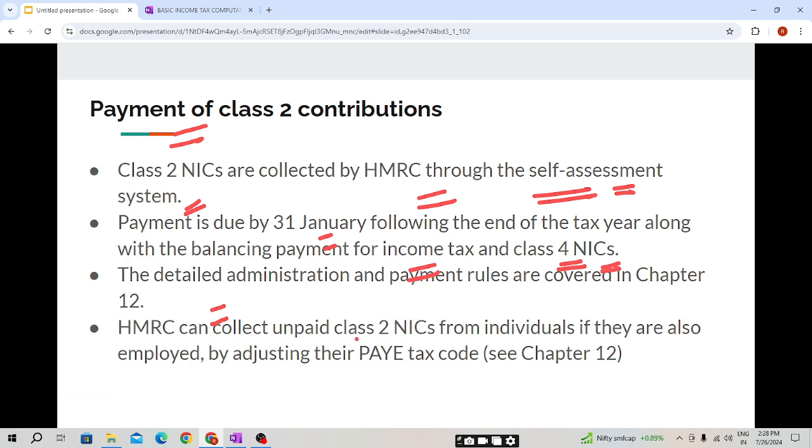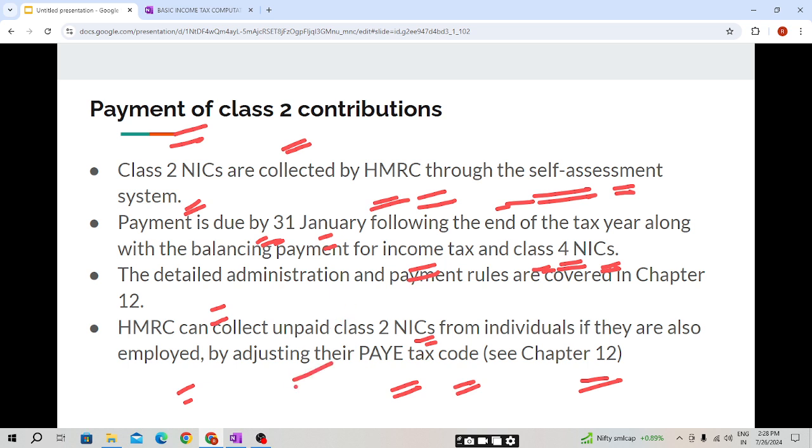HMRC can collect unpaid class 2 NIC from individuals if they are also employed by adjusting their PAYE tax code. We will be covering this in our chapter number 2. So the class 2 NIC are collected by HMRC through the self-assessment system. The payment is due by 31st January following the end of the tax year, along with the balancing payments for the income tax and class 4 NIC. We will be covering this in more detail in our next chapter, students.